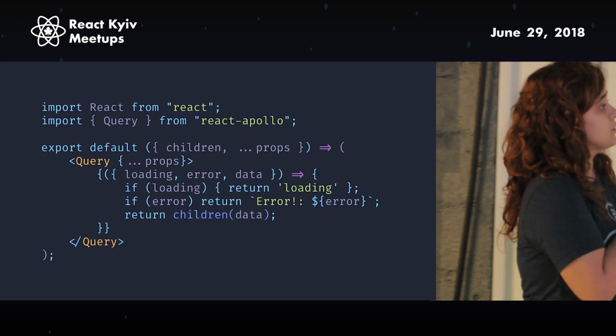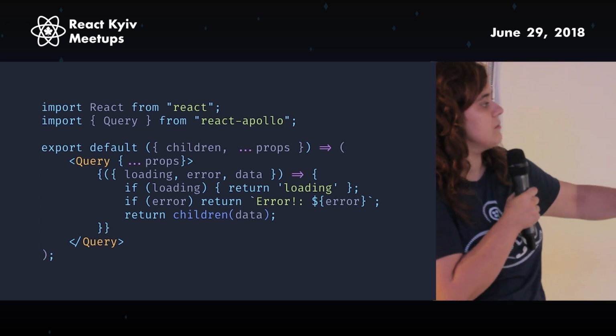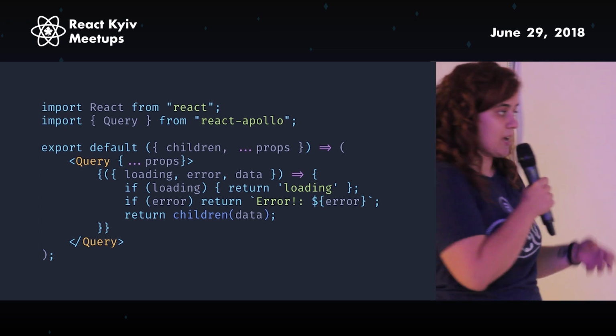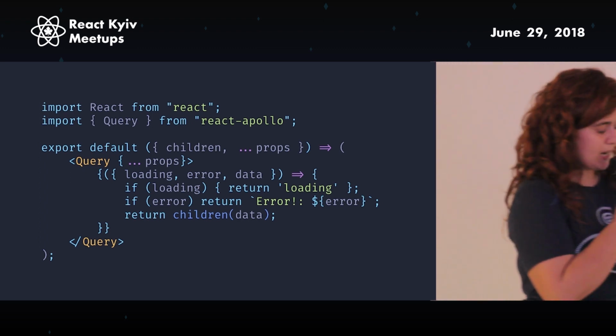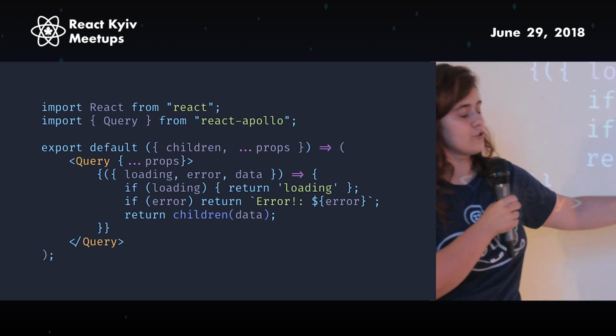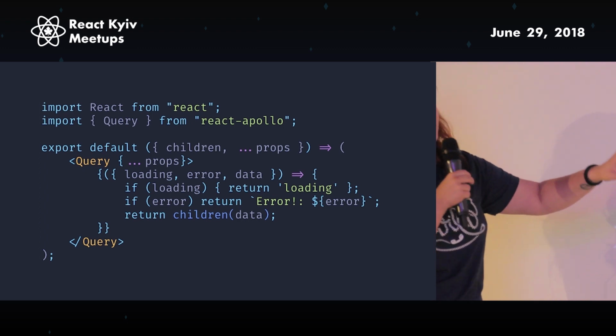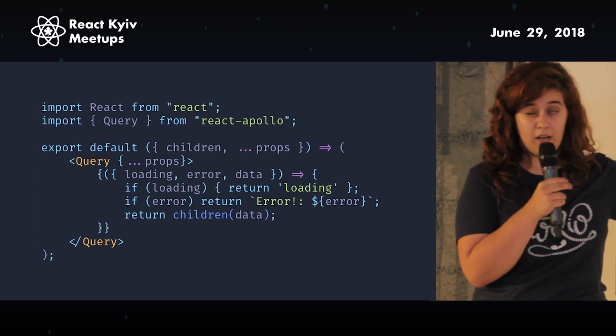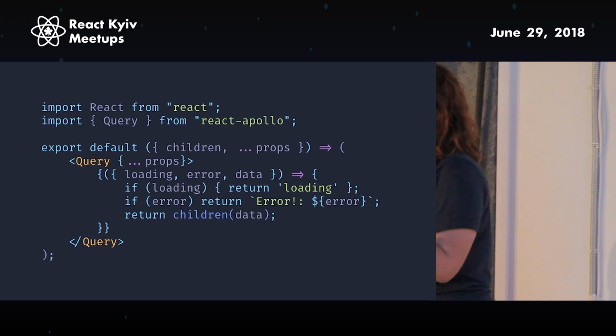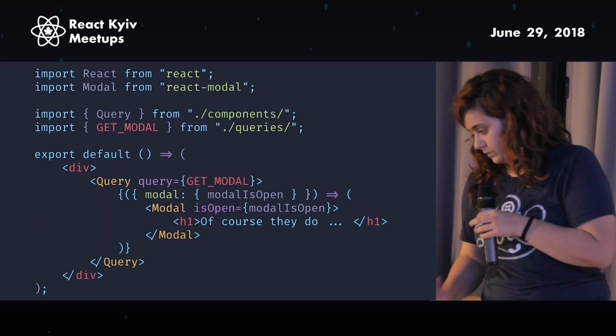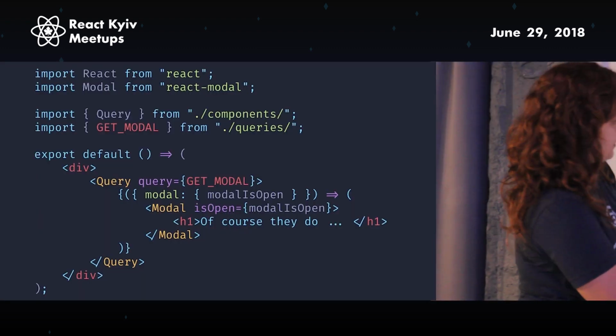I always forget one. So if it's loading, return loading, the error the same. And if none of these things happen, this is what the React Apollo package actually does. It just calls children as a function. And in this case, the only thing that the function actually receives is the data. So the data is basically modal. And now we can use it like this, and it's way smaller.